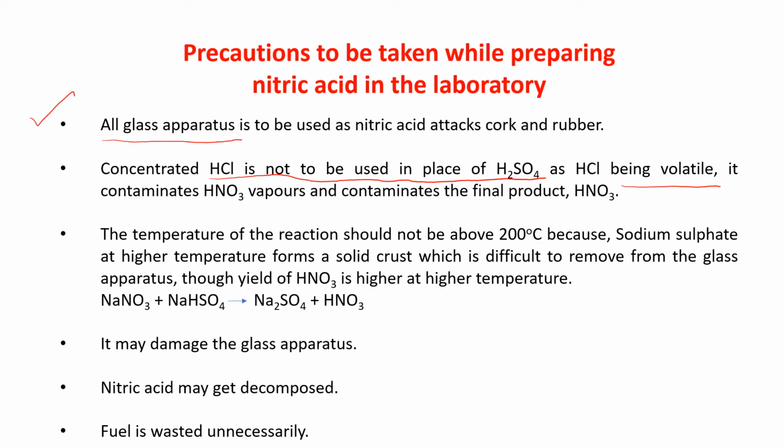So it will contaminate HNO3 and the final product, that is HNO3. So we are not using HCl. The third point, the temperature of the reaction should not be above 200. So it should be below 200. Why? Because sodium sulfate at higher temperature forms a solid crust, which is difficult to remove from the glass apparatus.